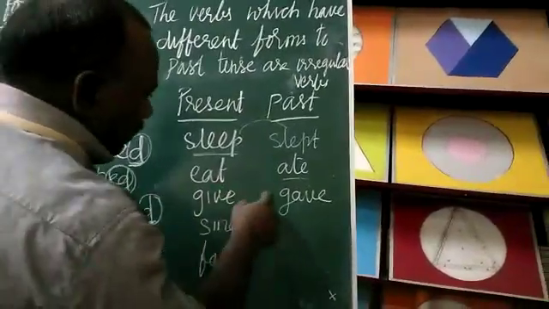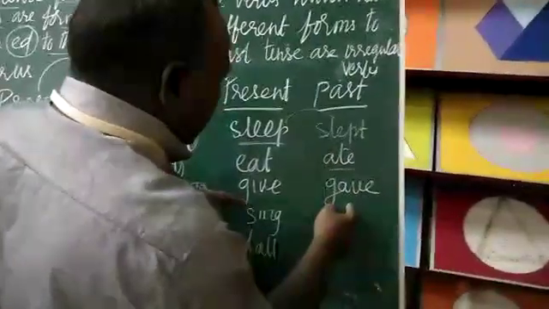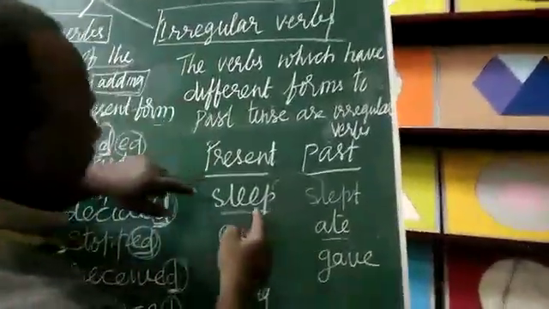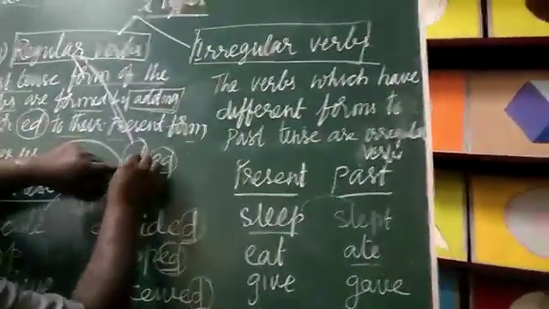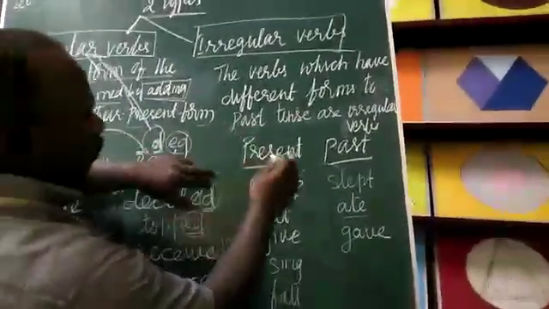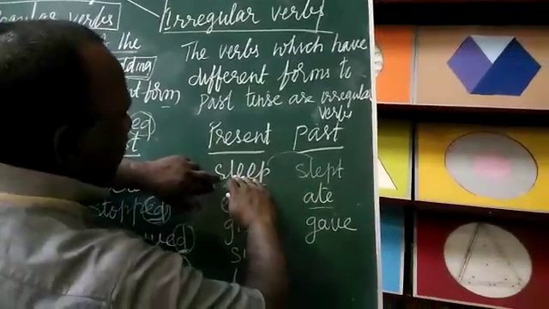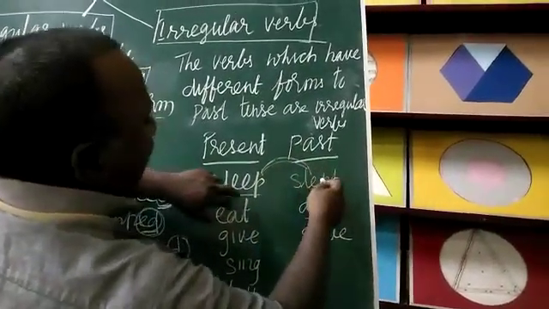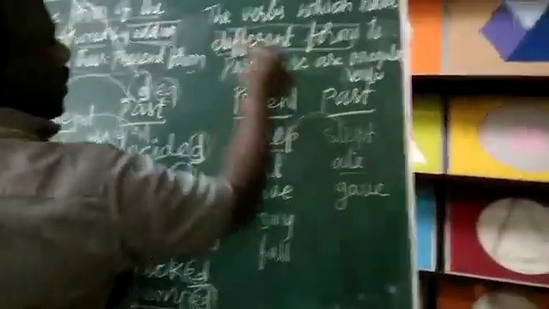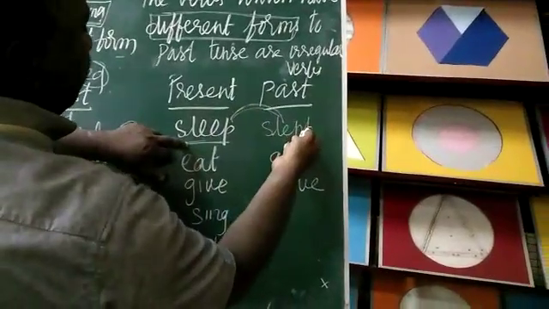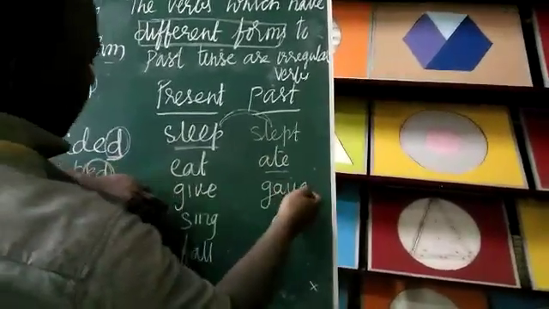So here, children, you have to identify one thing. Don't be confused again. If the present tense of the verb is changing to past tense by taking d or ed, that is regular. But when you talk about irregular verbs, children, when you take the present tense and change it into past tense, the entire word will have a different form. Sleep has a different form. Eat has a different form. Give has a different form.